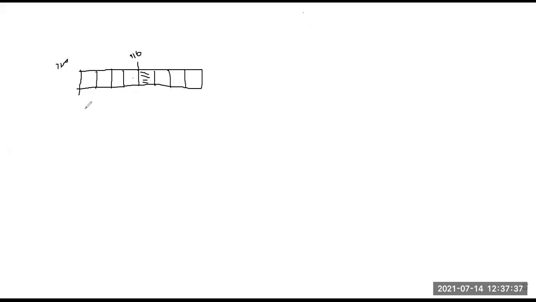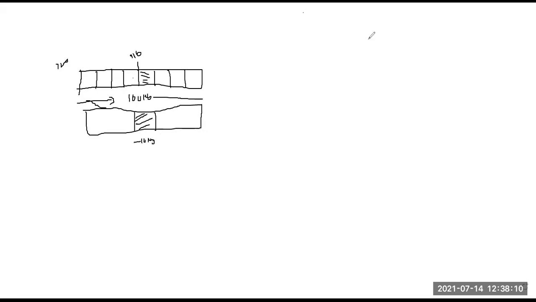But what is the drawback here? The drawback is if it is a continuous location. Now assume this is my continuous location. Suppose this part of the array is occupied. Assume the entire size is 100 KB, and 10 KB of memory is occupied.